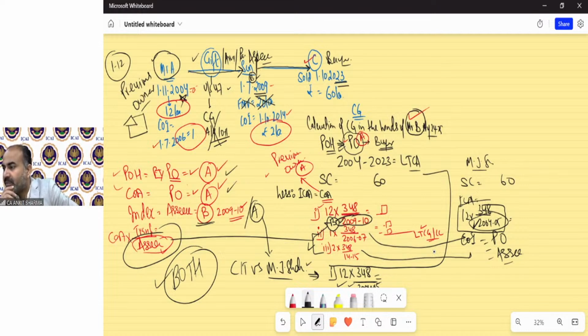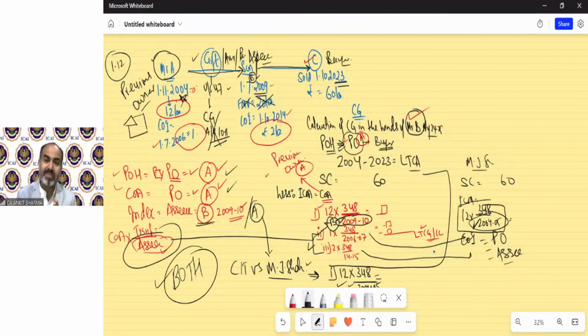Next is: what if the asset is an ancestral property passing from generation to generation as a gift? Because of that, we do not know the cost of the asset. If the asset is ancestral property, Mr. Gandhi Nagbala Murugan, then we do not know the exact purchase price. You are correct. But in that case, we take FMV on 1st April 2001 as your cost of acquisition.